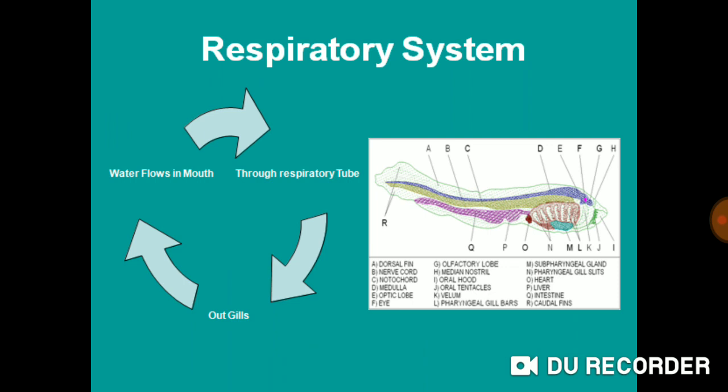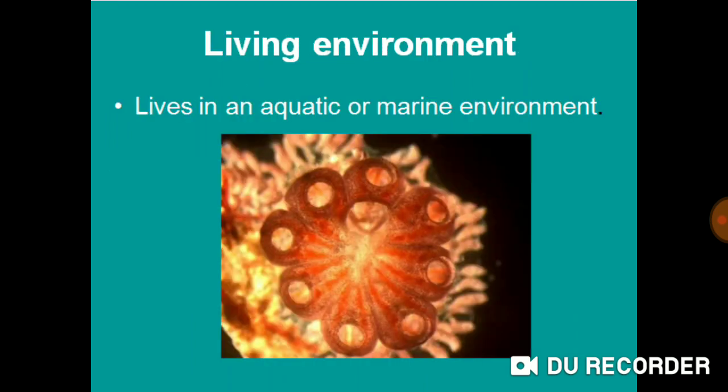The respiratory system consists of gills. Water flows into the mouth through the respiratory tube. Water goes out through gills. The living environment of urochordates is aquatic, strictly marine.